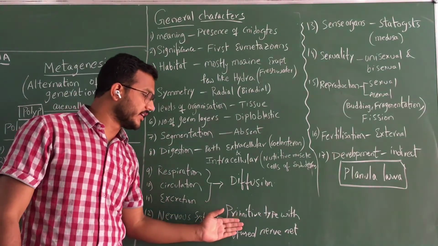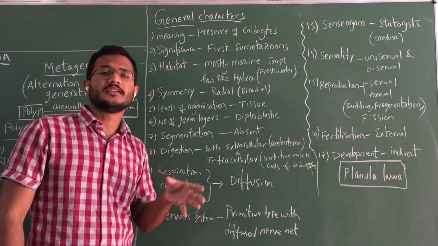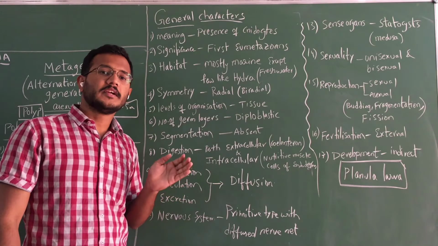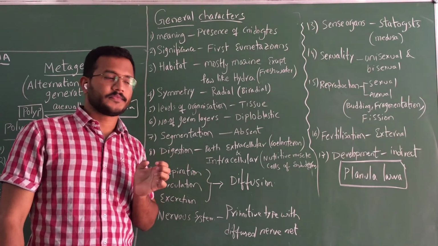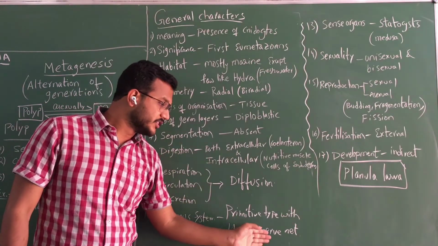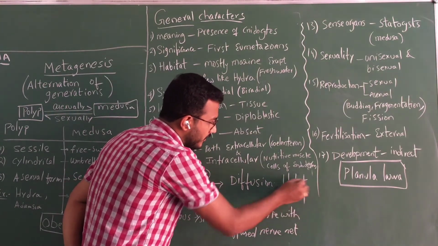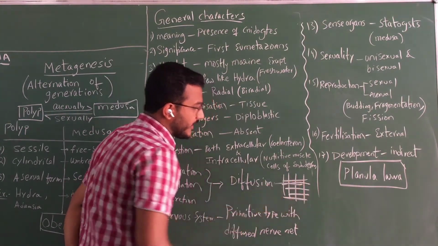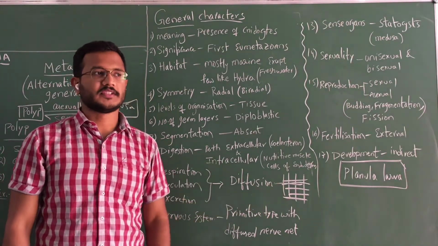So here I mentioned the primitive type, that means it is just developing. The nervous system started developing from the cnidaria, and it has a diffused nerve net. The nerves are arranged like a net. So this is the primitive type of nervous system.